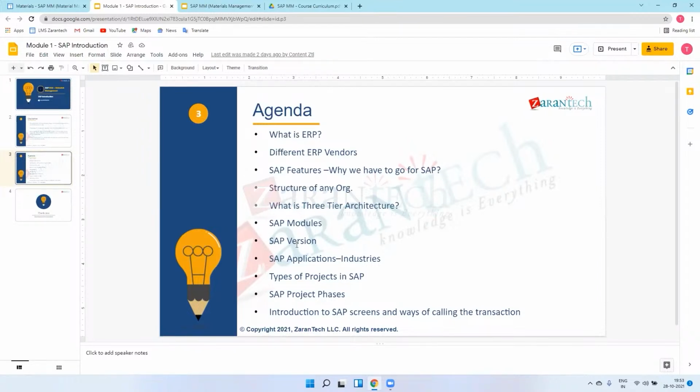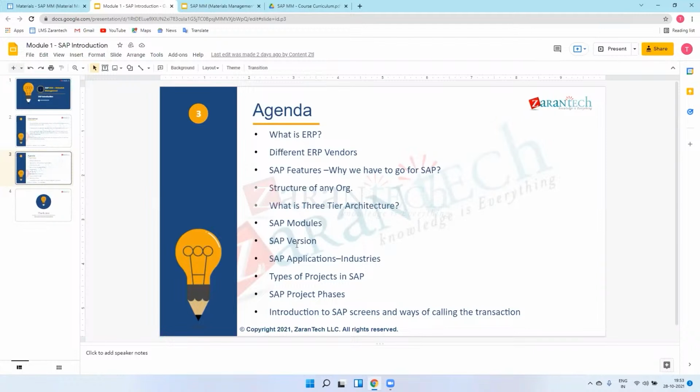So first they introduced versions R1, R2, R3. Then they upgraded R3 to R3 2.0, then R3 3.0, likewise. After R3 4.7, in 2004... When you say R3, does it have all the modules in it?